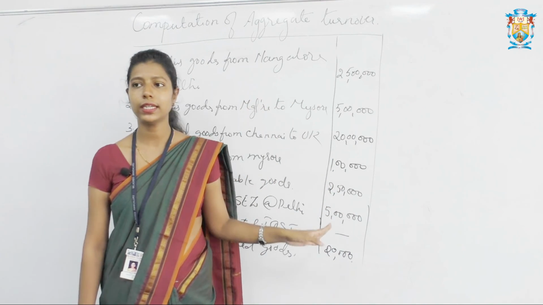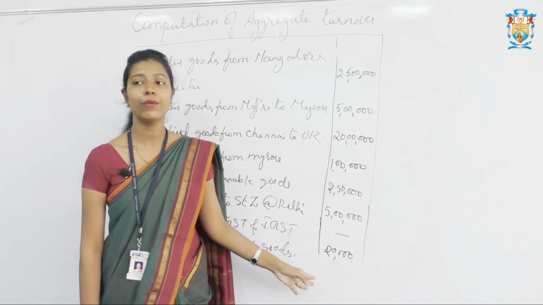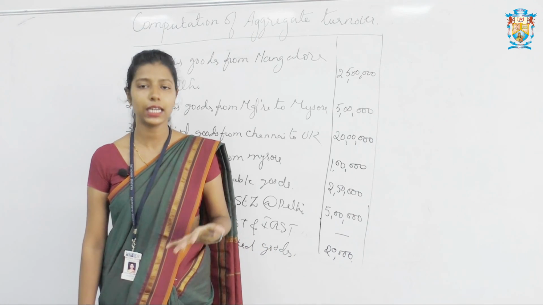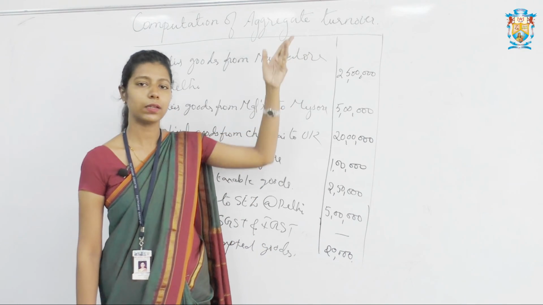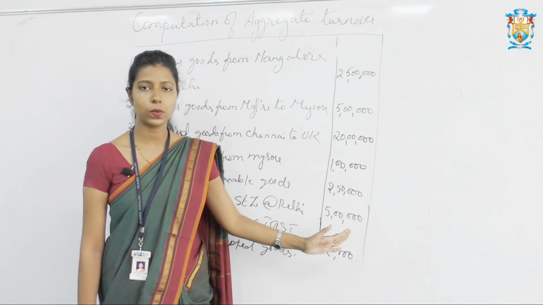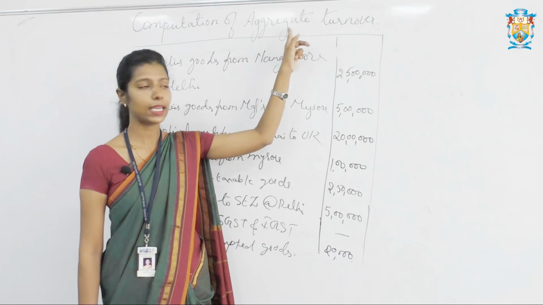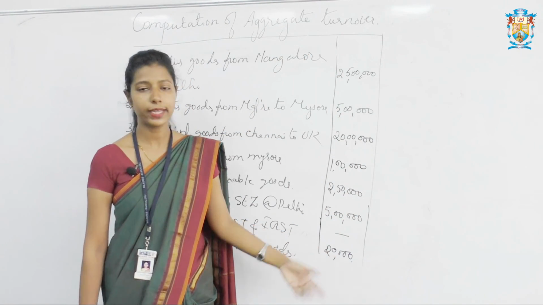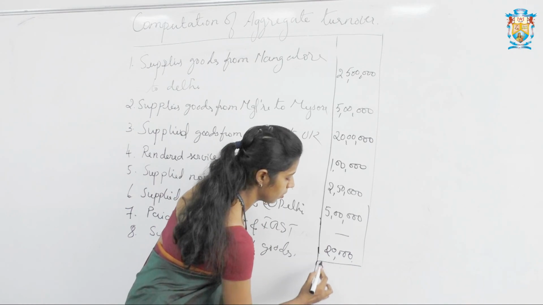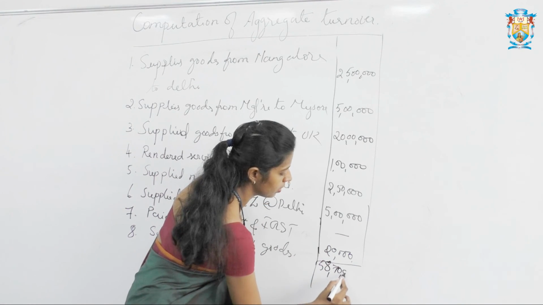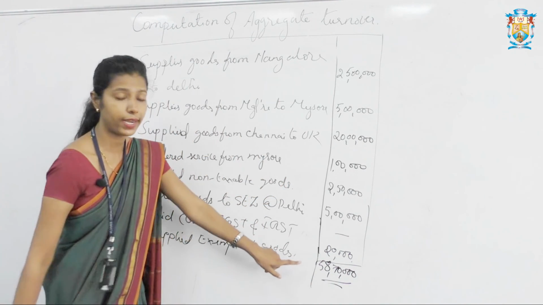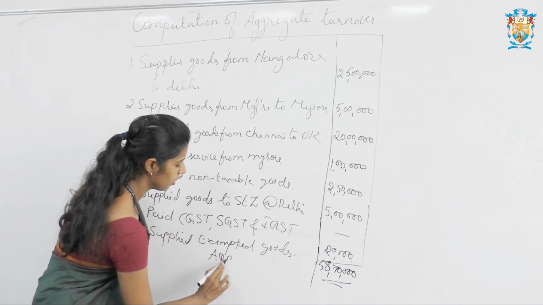So here we have done all the calculations, from the beginning till the last. Now whatever is given, we have to total it and find out the aggregate turnover. The meaning of aggregate is nothing but the total, all the turnover, that is sales, supplies we have written. Now we have to find out what is the aggregate. When you total the amounts, you will get 58 lakh 70,000.